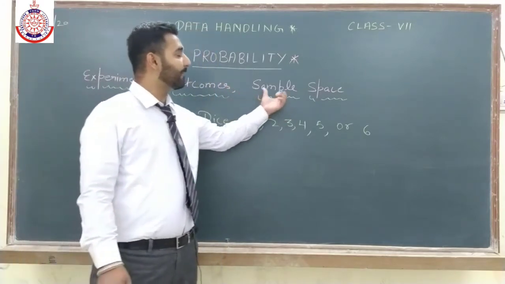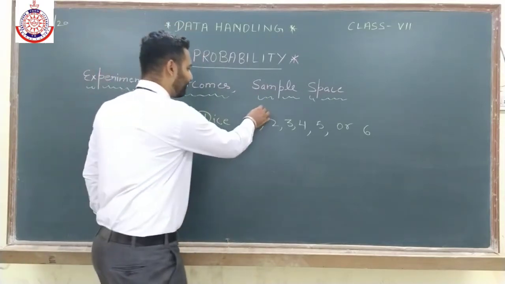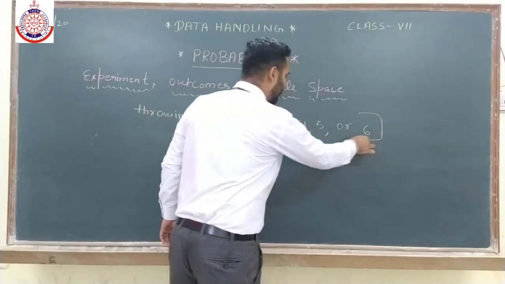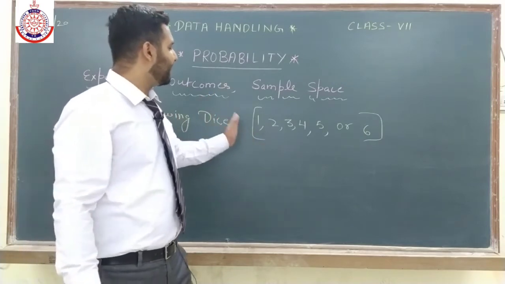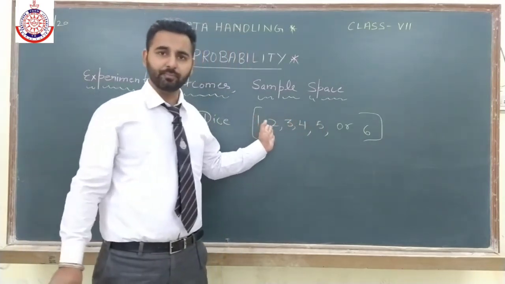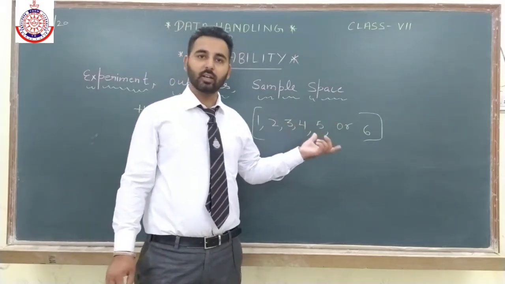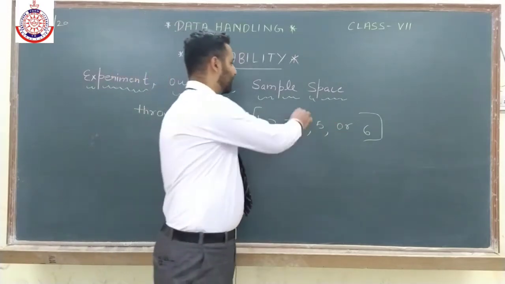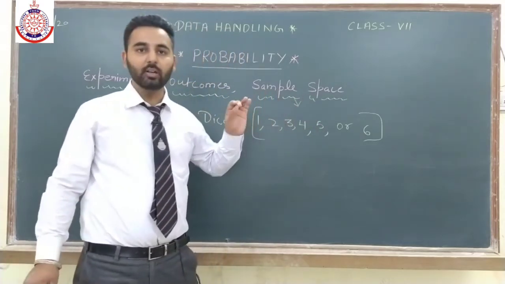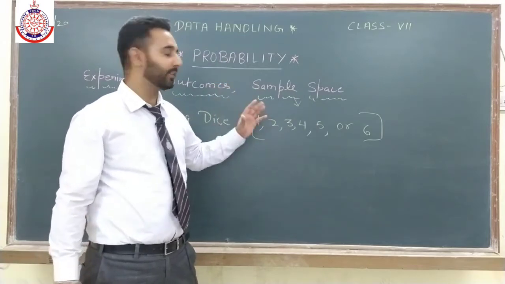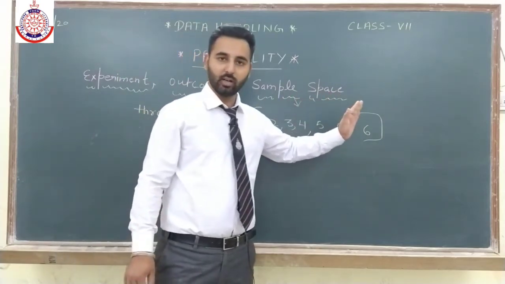Third thing is sample space. All possible outcomes, like here the possible outcomes are these: I can get 1 or 2 or 3, and each and every outcome has equal possibility. So all the possible outcomes are known as sample space. I can get any number from 1 to 6, but not more than that or less than that. So here my sample space is all possible outcomes.